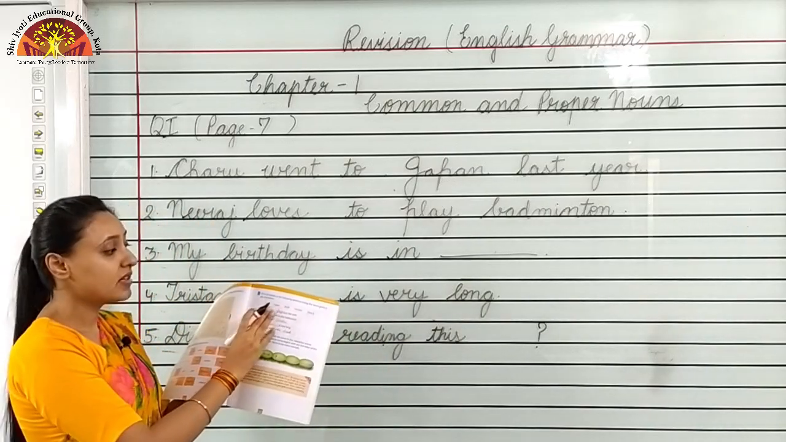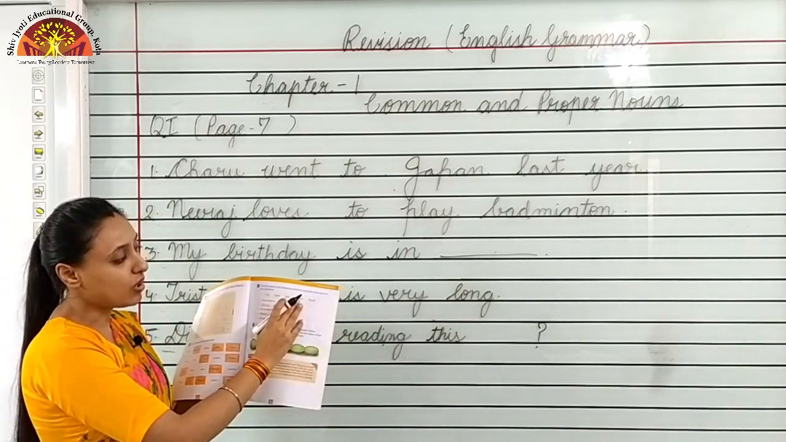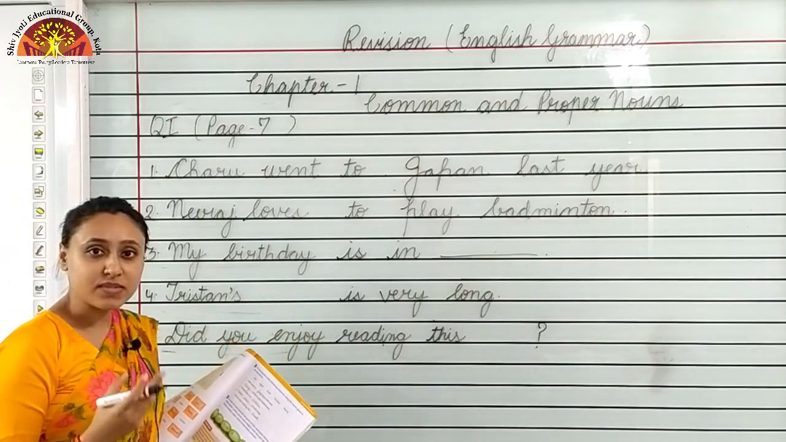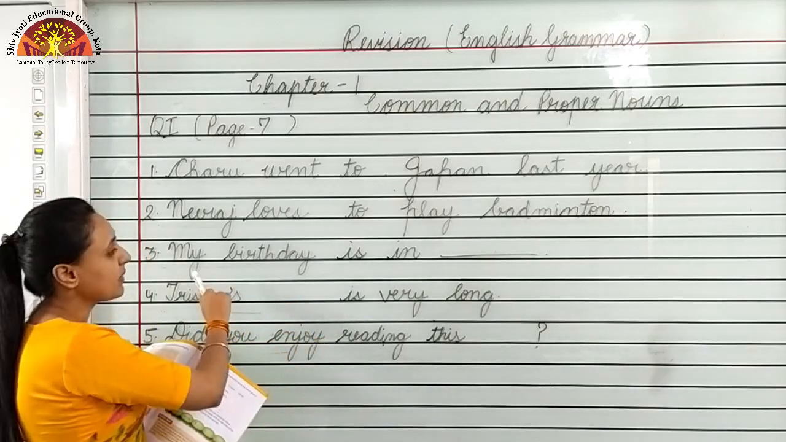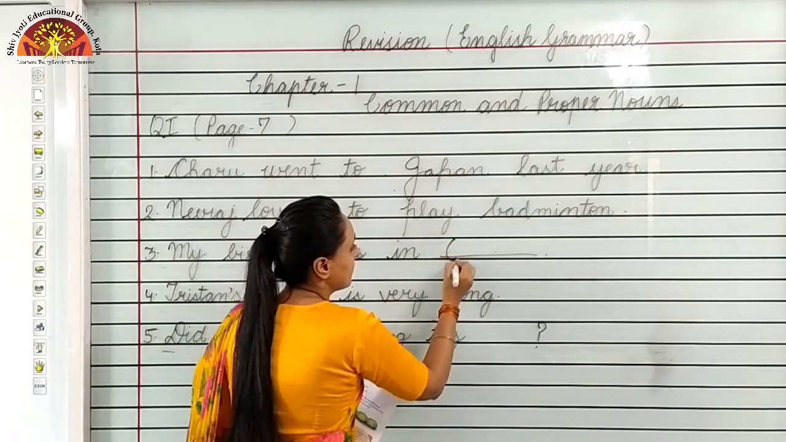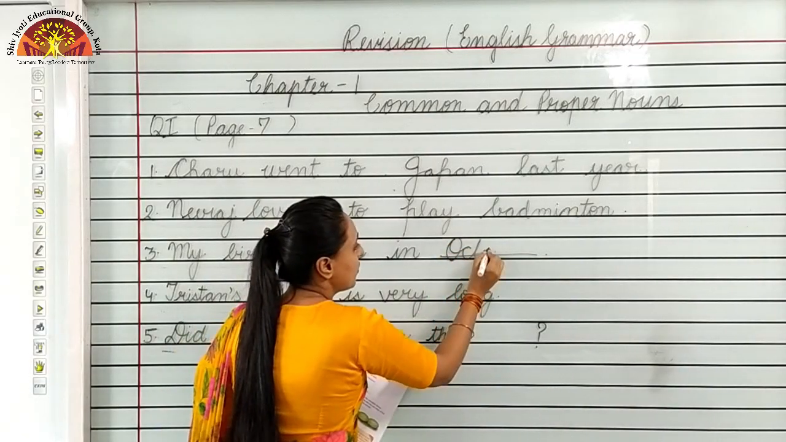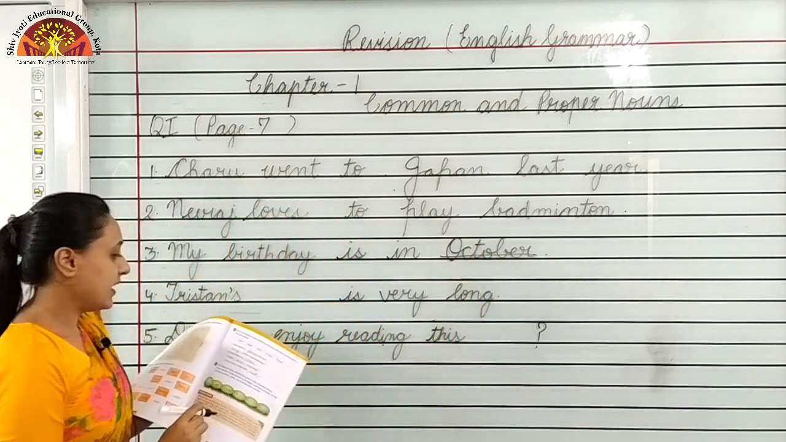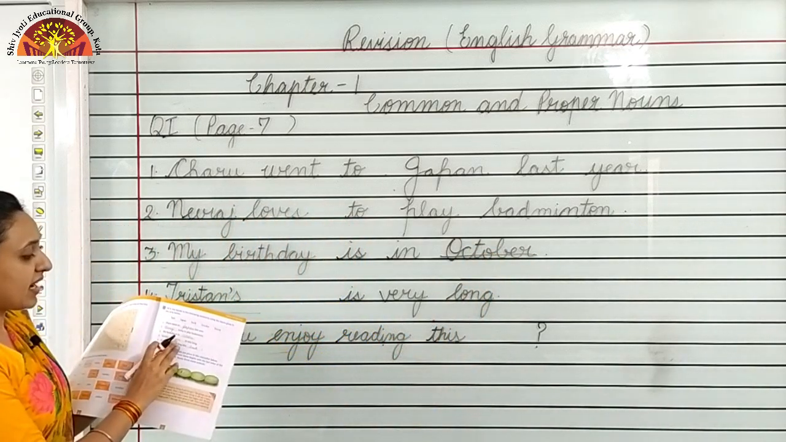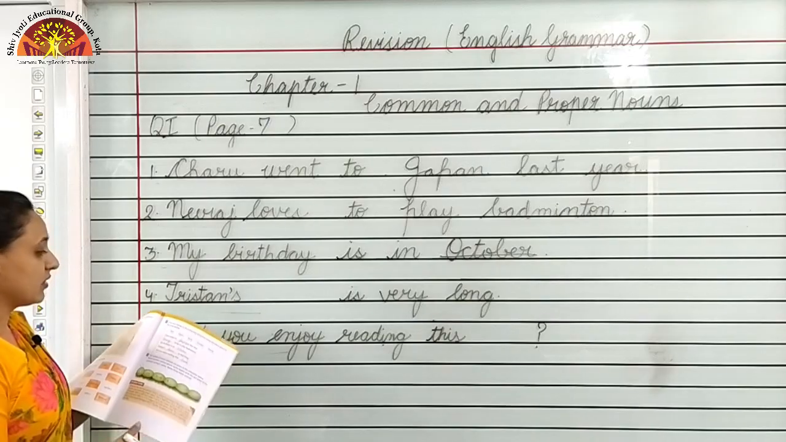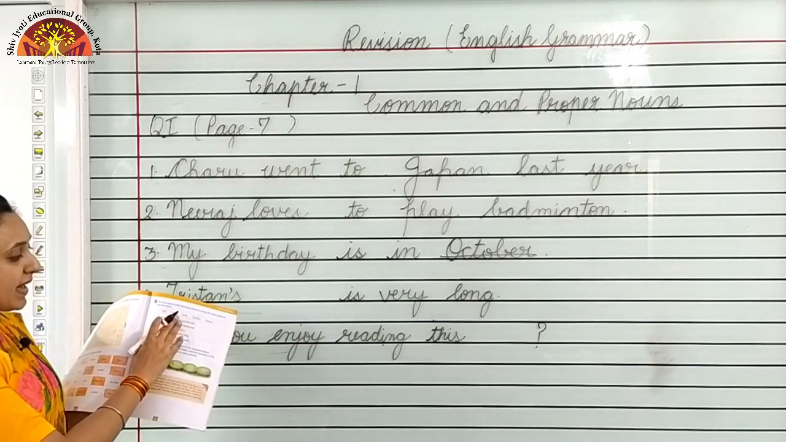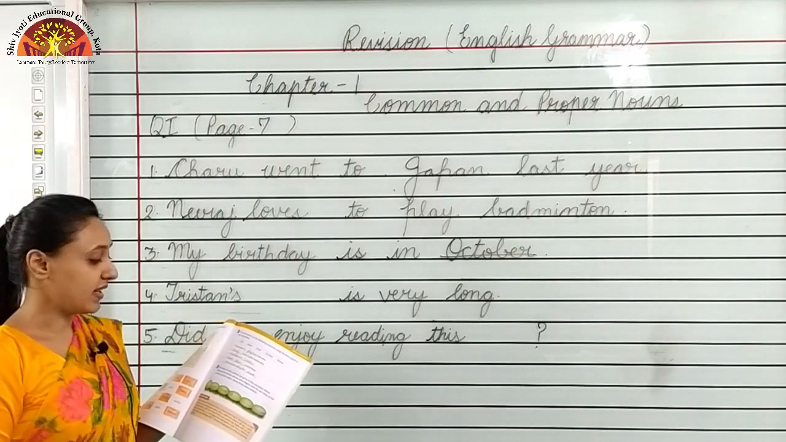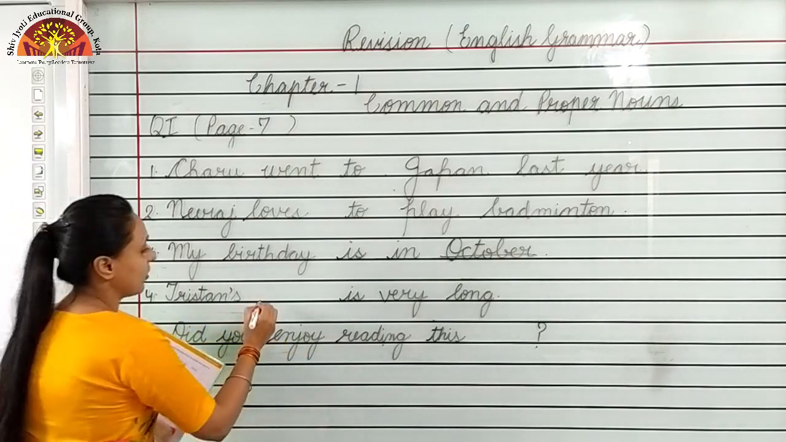Then number 3, my birthday is in dash. Options are hair, Japan, book, October, Neeraj. So, obviously, birthday comes in a month. So, my birthday is in October. O-C-T-O-B-E-R, October. Then number 4, Tristan's dash is very long. Options are hair, Japan, book, October, Neeraj. What is very long? Hair is very long.